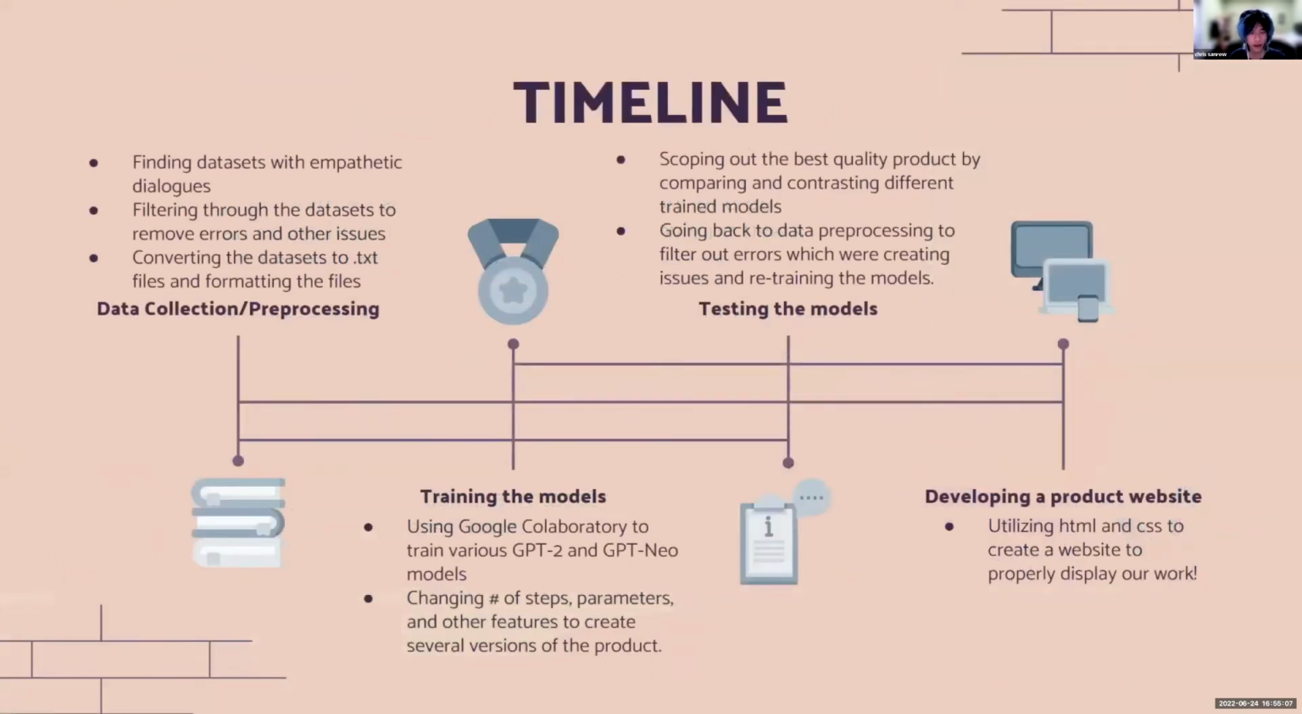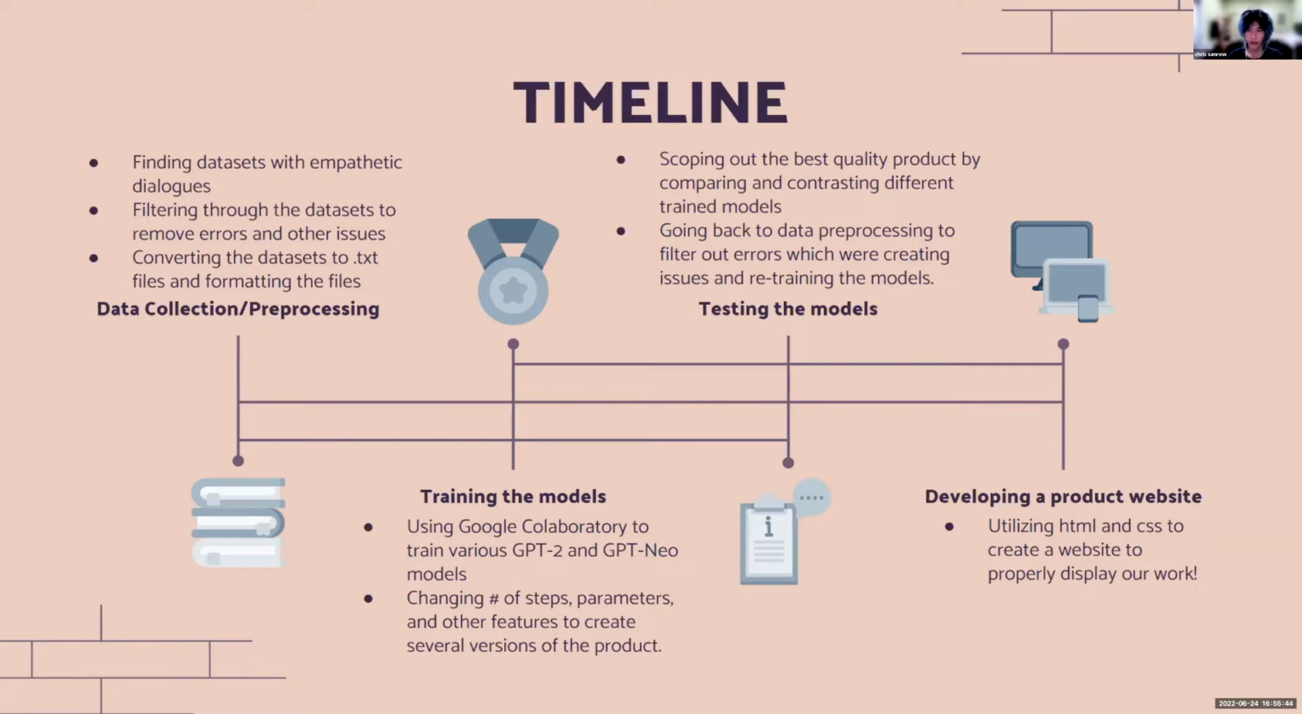Okay, so first we had to do data collection and pre-processing. We had to find datasets with empathetic dialogues, and then filter through the datasets to remove any errors and other issues. Then we had to convert the datasets, which were originally CSV files, to text files, and format the files. After that, we had to train our models. We used Google Colab to train various GPT-2 and GPT-Neo models. We modified the number of steps, parameters, and other features to create several versions of the product.